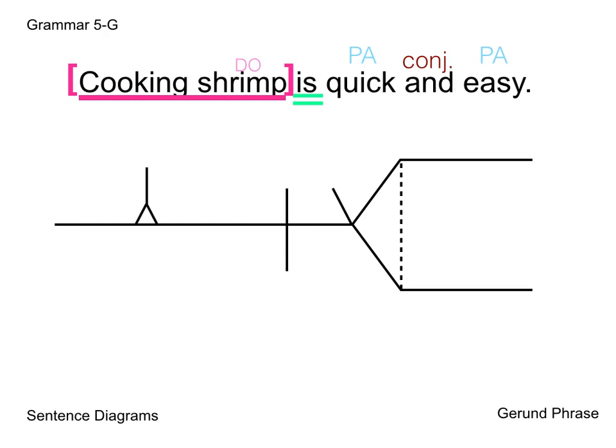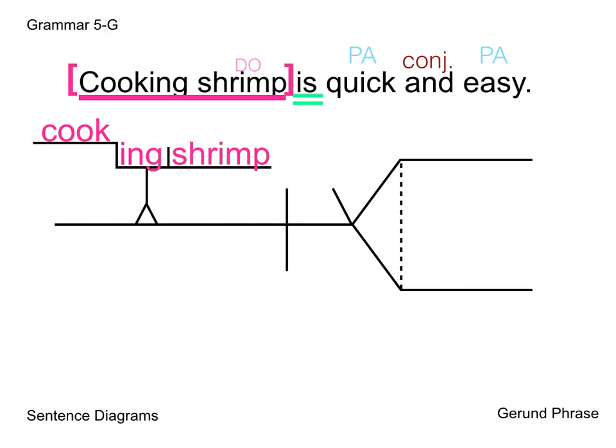So we start with our pedestal. And remember, for gerunds, we have a little step. And I've made that bottom step quite long because once again, we have to put in another function of speech, in this instance, a direct object. So now we can start filling it in. We have our root, cook, and then ing on the lower step by itself. And since we have a direct object, after that short line, we put our word shrimp because that is the direct object of the gerund cooking.